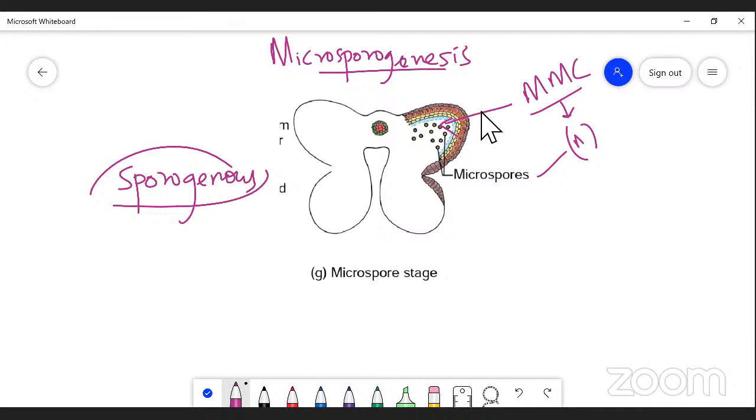The microspore mother cell undergoes meiotic division to form microspores, which are haploid. Sometimes the microspores are united in nature, held together in the sporangia to form a pollinia. The next stage is called pollinia.